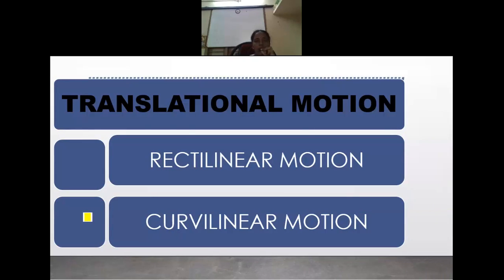So the translatory motion can be further classified into rectilinear motion and curvilinear motion. When you say rectilinear, linear is already there, so the object goes in a straight line. In curvilinear, the object goes in a curved path. So translatory motion is further classified into two types: rectilinear motion and curvilinear motion.